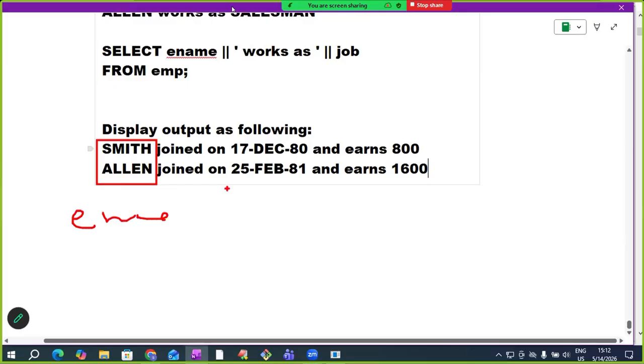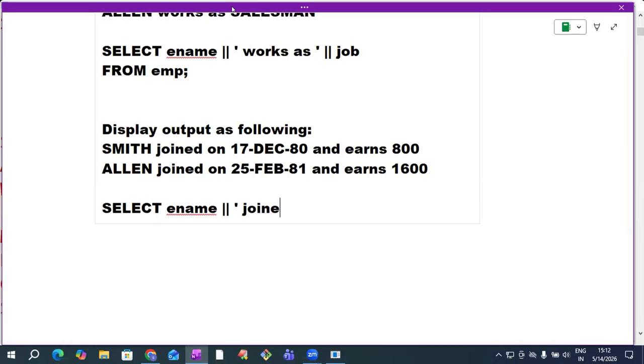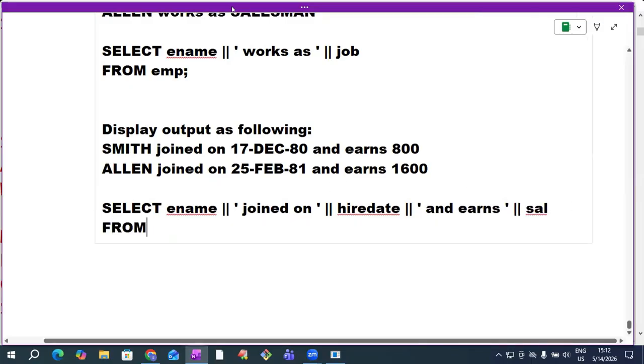This is the output I want to get. Smith, Allen, which column values, sir? E-name. 17 December 80, these are which column values? Hire date. 800, 1600, which column values? Salary. Tell me the final query now. Select e-name concatenation operator joined on concatenation operator hire date, concatenation operator and ends, concatenation operator salary. From which table are we retrieving? EMP. From EMP. That's it.